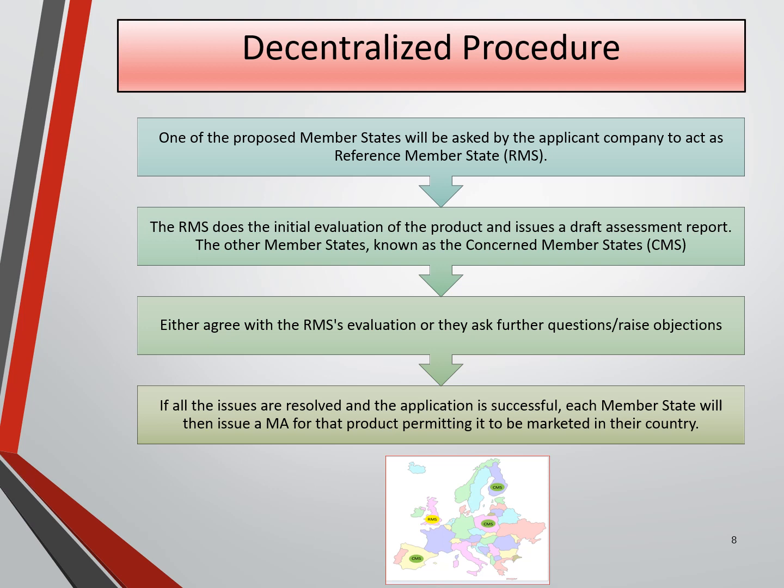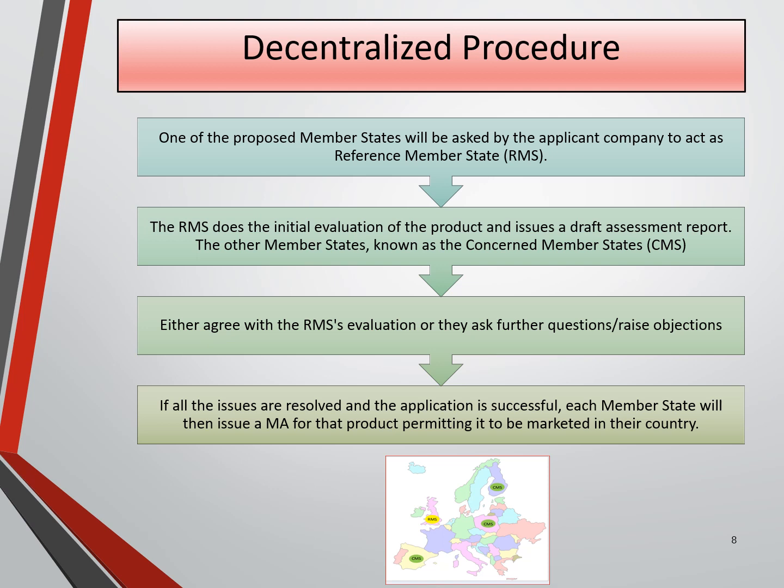The overview of decentralized procedure. In decentralized procedure, one of the proposed member states will ask the applicant company to act as a reference member state. Once RMS is ready, then they issue a draft assessment report. The other member states are known as concerned member states.